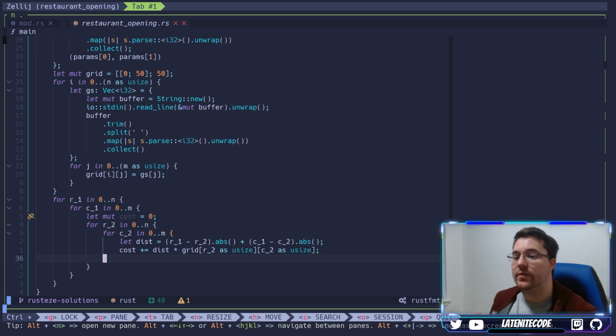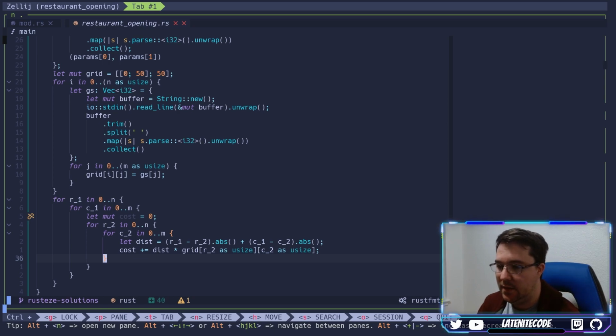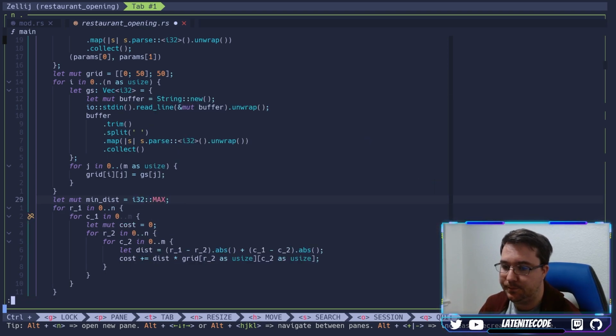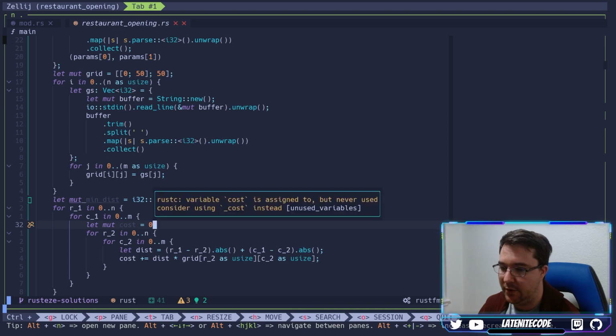Now we've computed the cost associated with R1C1, but we want to maintain the minimum cost over time. So before we even enter these loops, we'll say let mut min distance be equal to, and I just want the biggest possible distance, so that everything would be smaller. So I'll say i32 max. That's the largest possible i32.